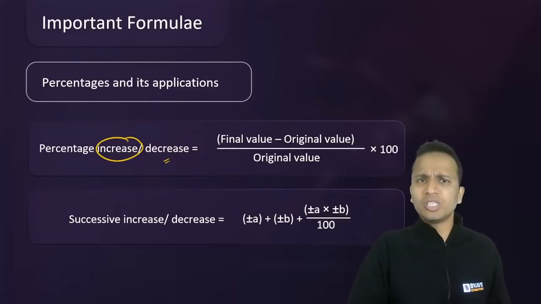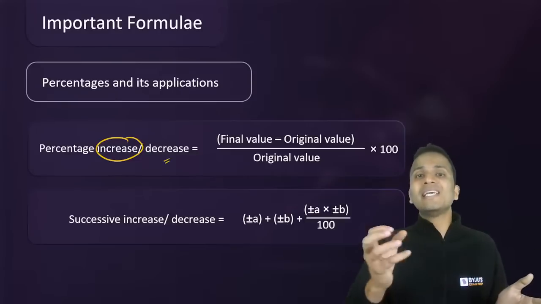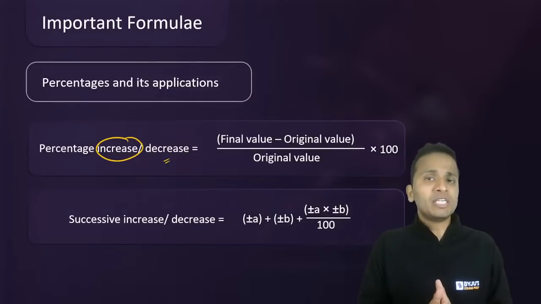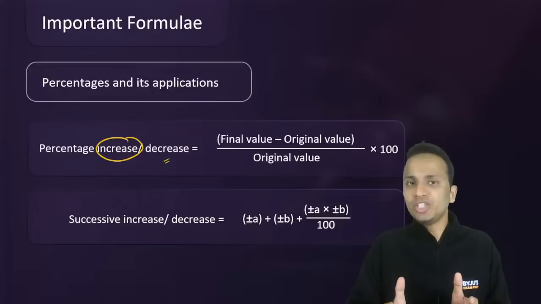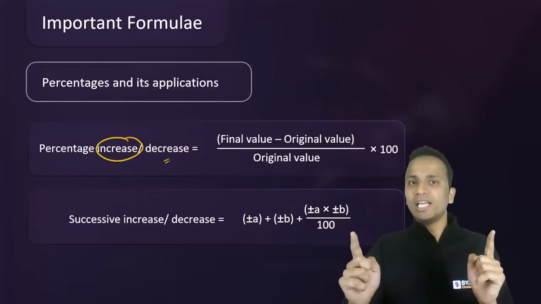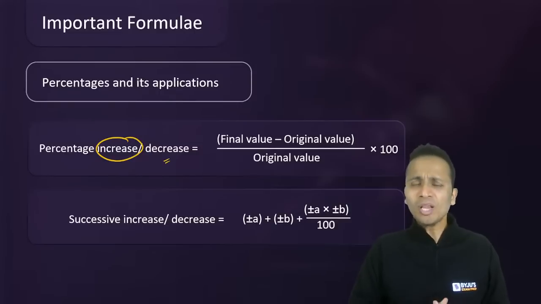What is profit percentage? The profit percentage is when cost price is increased by profit percentage, we get the selling price. Or I can say profit percentage is the percentage change or the percentage increase between cost price and the selling price, where cost price is initial value and the selling price is the final value, right?